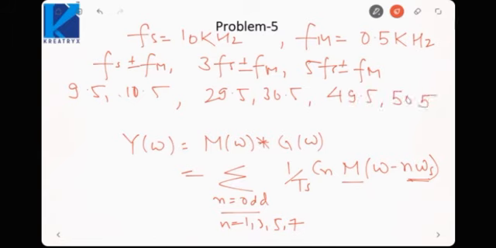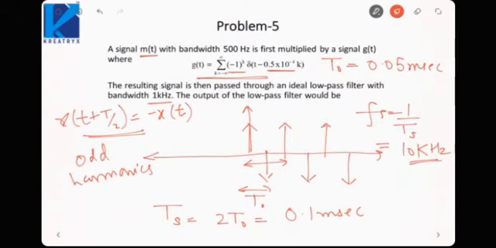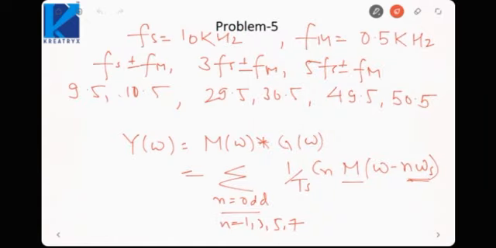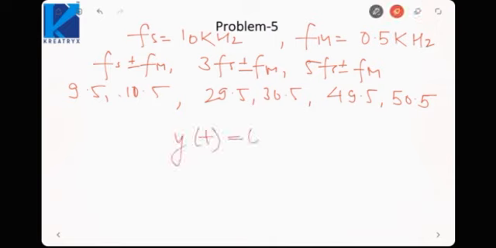Now the filter cutoff frequency given in the question is 1 kilohertz. But we see none of the frequencies is less than 1 kilohertz. Okay, the filter cutoff is 1, and none of the frequencies is less than 1. So none of the frequencies gets passed at the output, that is, the output would be 0. No frequency will be passed at the output, so the output would be a zero signal.